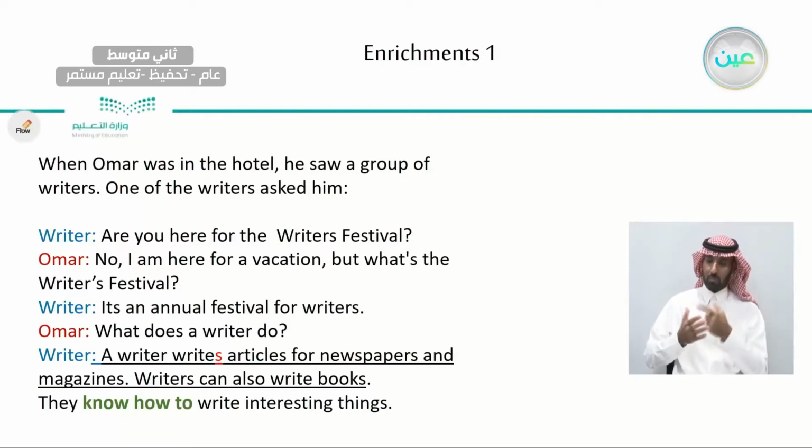One of the writers asked him. The writer said, "Are you here for the Writers' Festival?" Omar said, "No, I'm here for a vacation. But what's the Writers' Festival?" The writer said, "It's an annual festival for writers." Omar said, "What does a writer do?" The writer said, "A writer writes articles for newspapers and magazines. Writers can also write books. They know how to write interesting things."